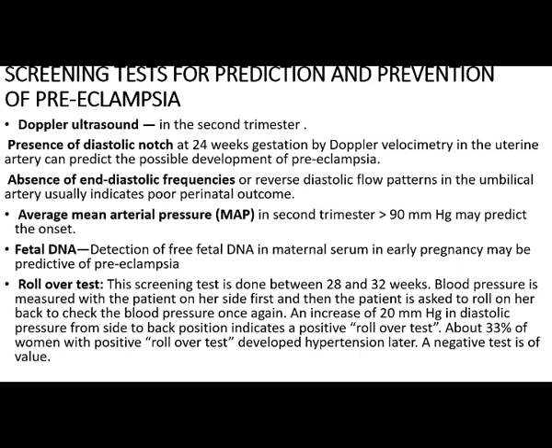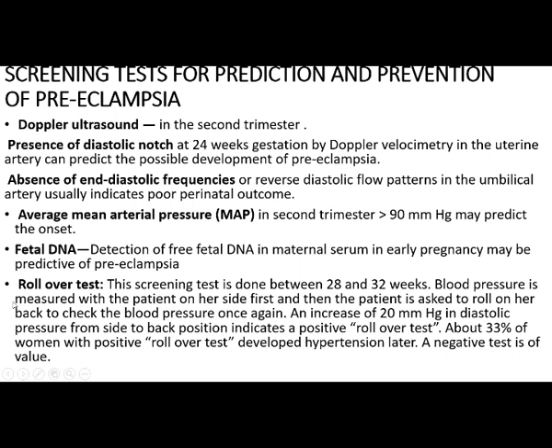Absence of end diastolic frequencies or reverse diastolic flow patterns in the umbilical artery usually indicates poor perinatal outcome. Average mean arterial pressure in the second trimester, if more than 90 mm Hg, may predict the onset. Then fetal DNA: detection of free fetal DNA in the maternal serum in early pregnancy may be predictive of preeclampsia.